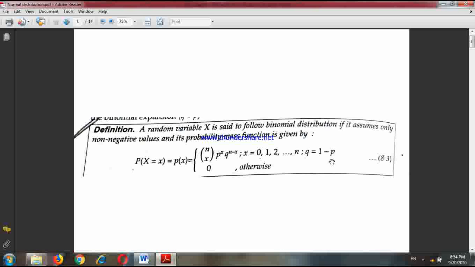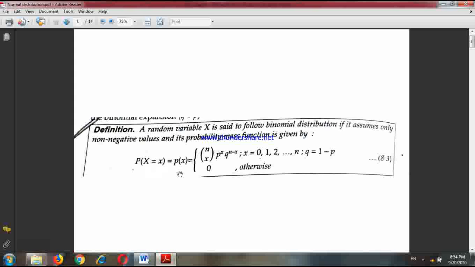For example, I toss a coin 10 times, so the number of trials n equals 10, and if I get head, I take it as a success. What is the probability of 6 successes in 10 trials? Here p means the probability of success in a single trial, that is the probability of head in a single toss, so p equals half, and obviously q equals 1 minus half, that is half.